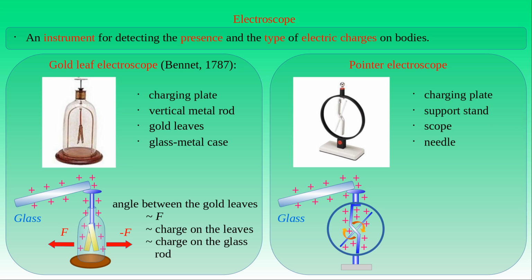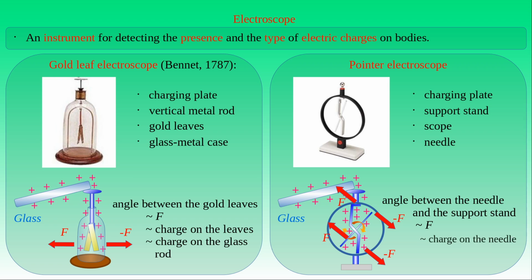The rotation angle is proportional to the forces acting between the needle and the support stand. The forces are proportional to the amount of the electric charge distributed on the surfaces of the needle and the stand. This amount of charge is proportional to the charge attained from the glass rod touching the plate. Then we can conclude that the rotation angle of the needle is proportional to the amount of charge attained from the charged body brought in contact with the plate of the electroscope.